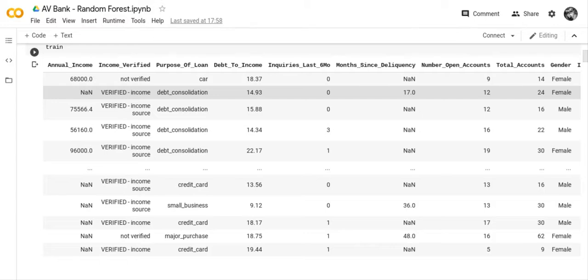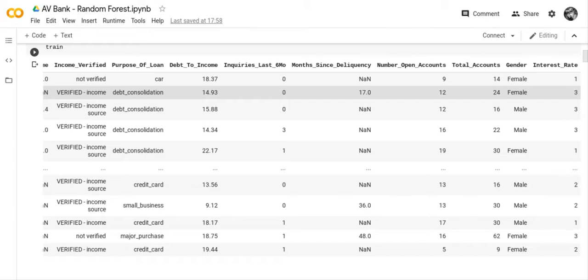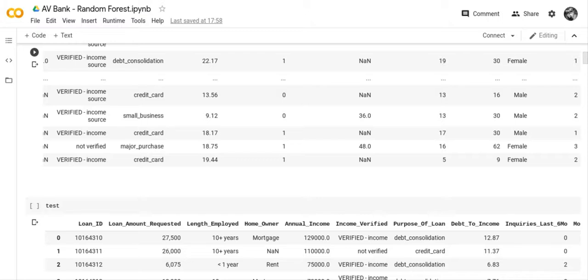We want to have our accuracy as high as possible. And I think that's about it. So we're going to have two files that we're going to take out.